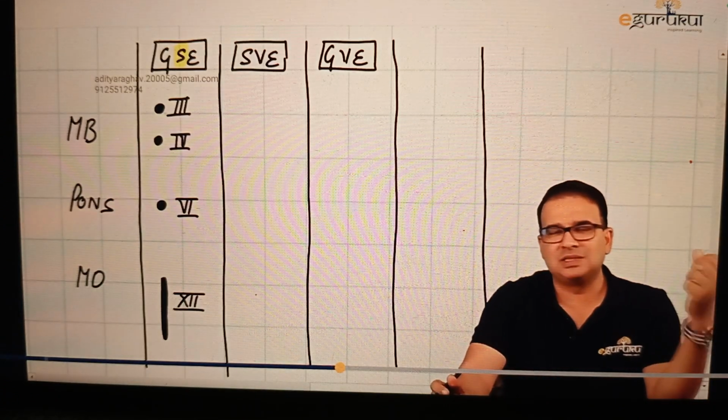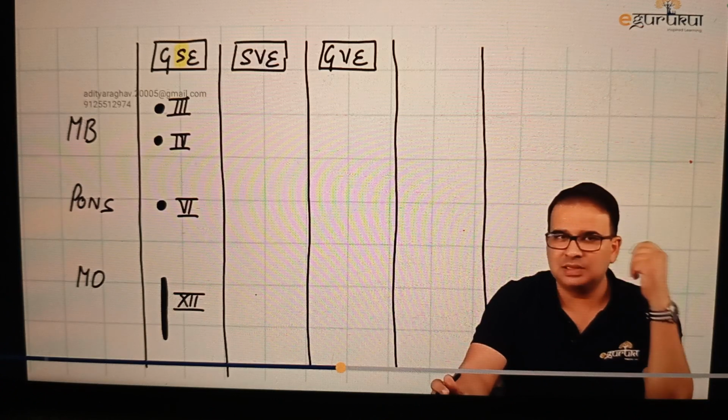You already know why we have these nuclei in the column, because the column corresponds to the somatic muscle, which is extraocular and tongue muscle. So 3, 4, 6, and 12.